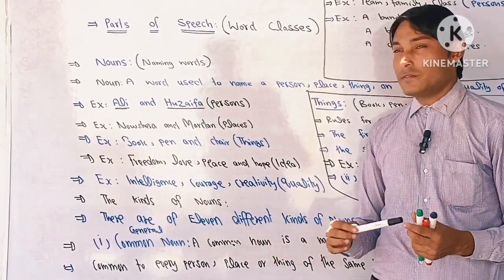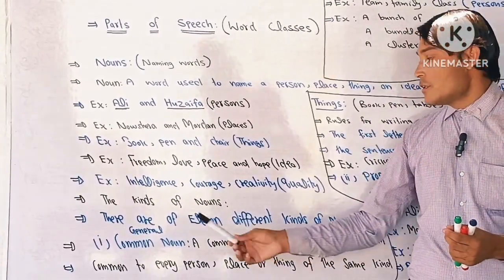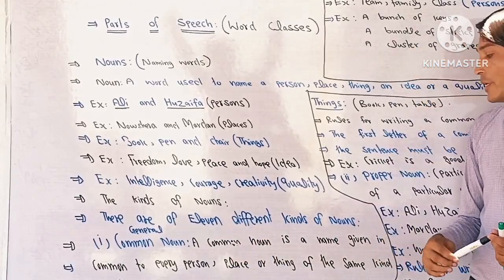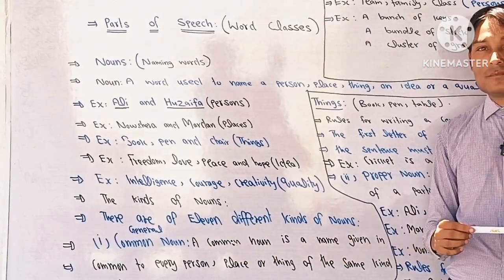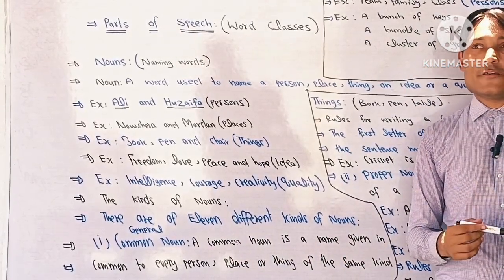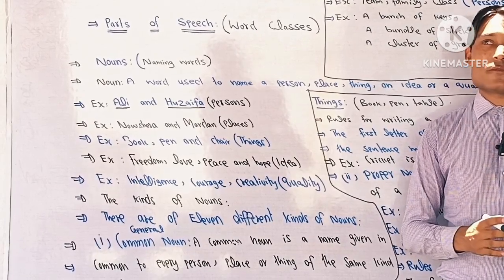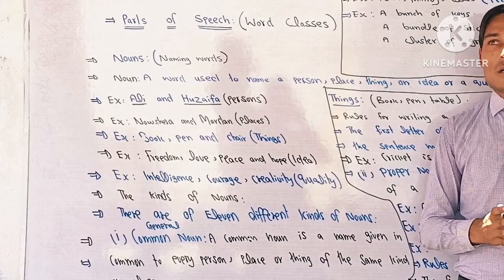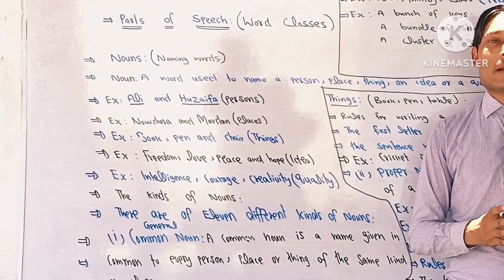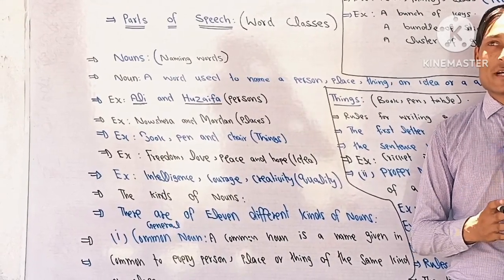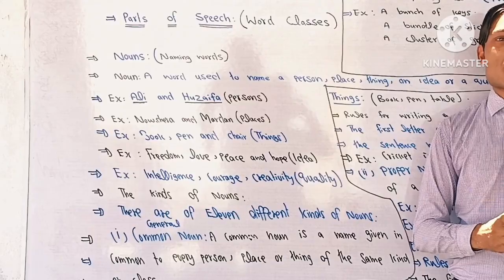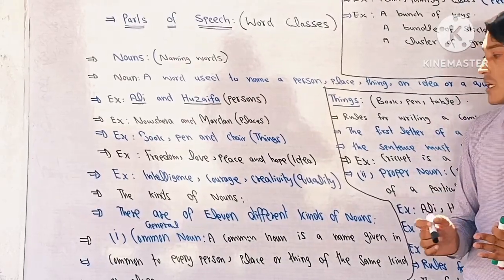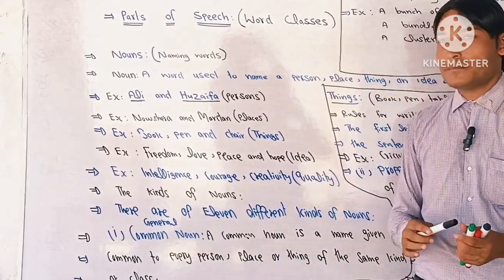The kinds of noun. There are 11 different kinds of nouns. As we know, in different books, different kinds of nouns are given. But according to my research, I conclude about 11 kinds of nouns. So we will talk about them one by one. Let's talk about the first noun. The first noun is the common noun.